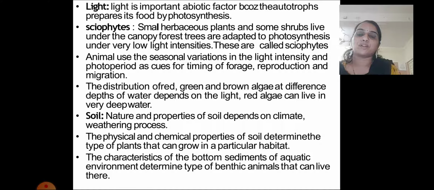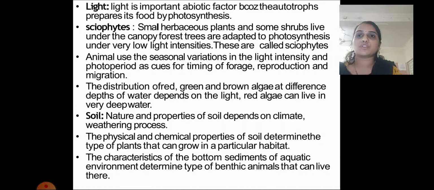For example, some animals reproduce when the light intensity is low, while some reproduce when the light intensity is more. So they are winter breeders or summer breeders. So animals are also influenced by the availability of light.